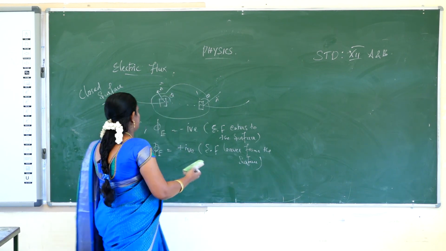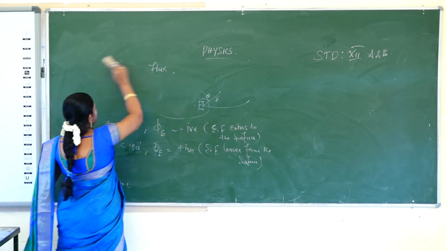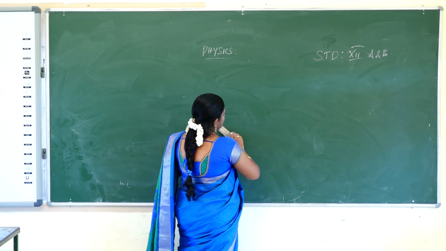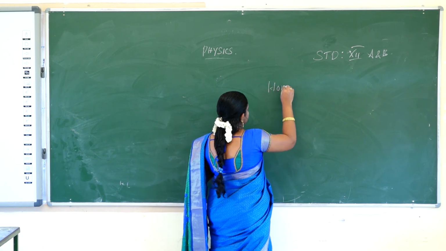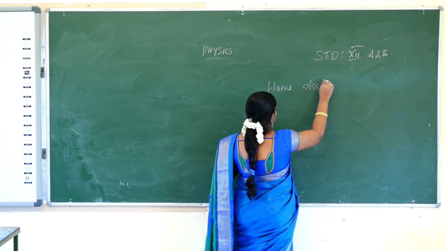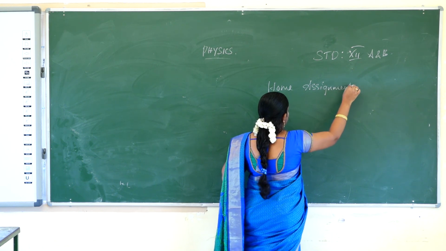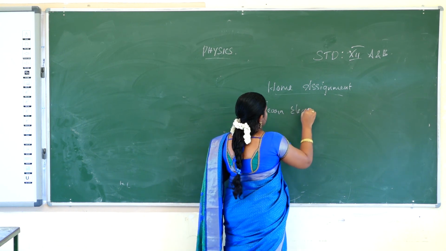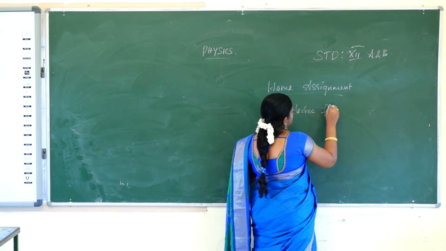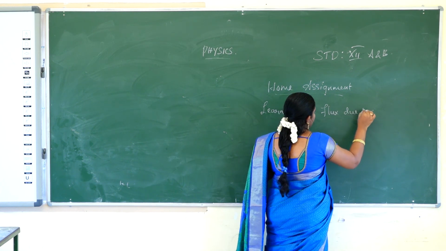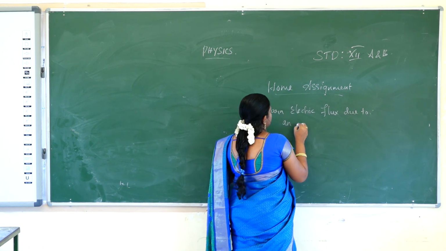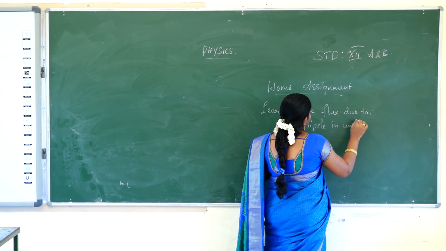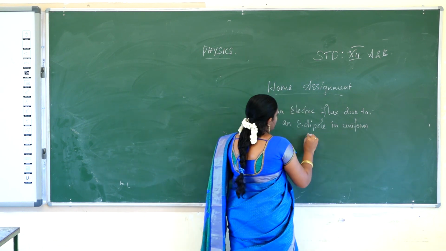So today's home assignment is: learn electric flux due to an electric dipole in uniform and non-uniform electric field.